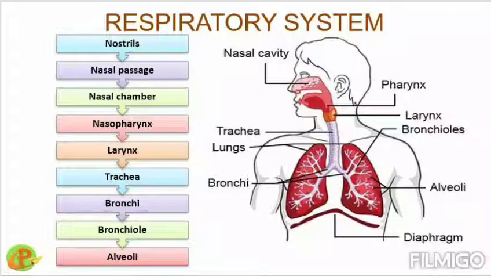Then comes the nasopharynx. In the picture it's written pharynx because it is the common path for the food pipe and the windpipe. At the pharynx, both food pipe and windpipe join each other. The part of the pharynx that comes from the respiratory pathway is called the nasopharynx.